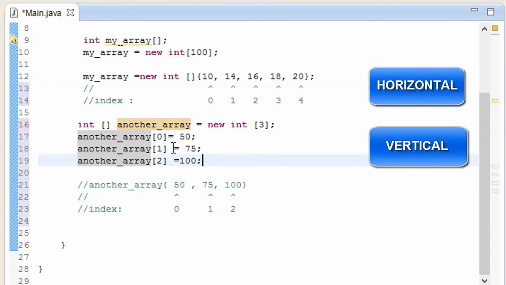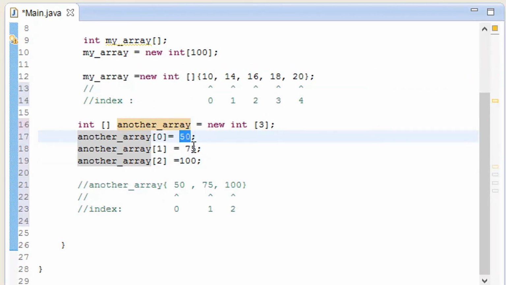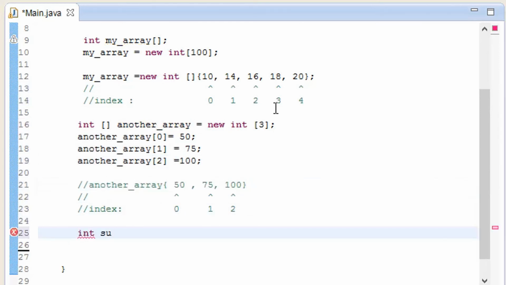0 is 50, so you know it's the first one, this is the second one and this is the third one, but according to programming it's 0, 1, 2 and so on, as you can see right over here. And sum: another array inside the square brackets, give it a value 0, and here I'm going to give